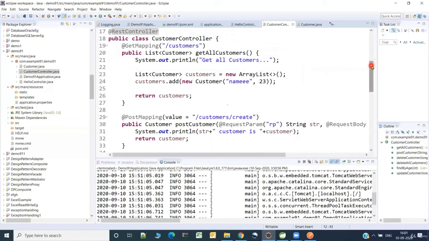See, the first thing is, here we are taking this example of a customer.